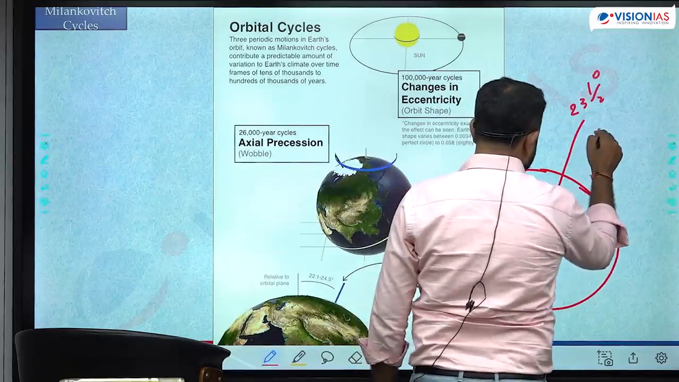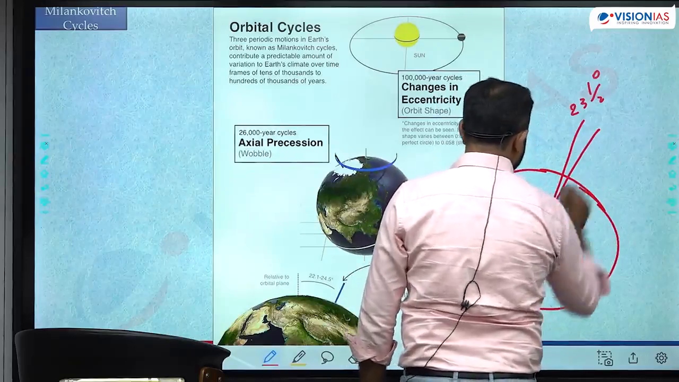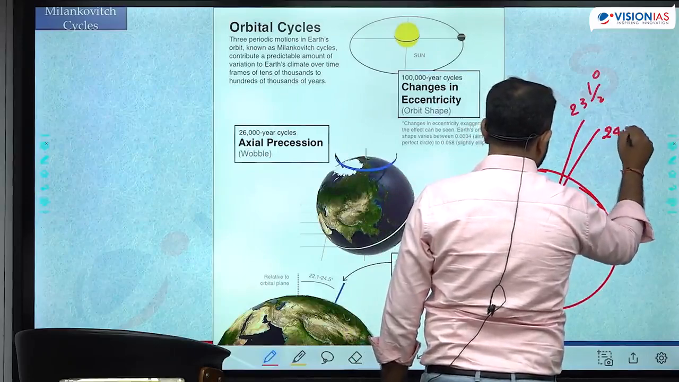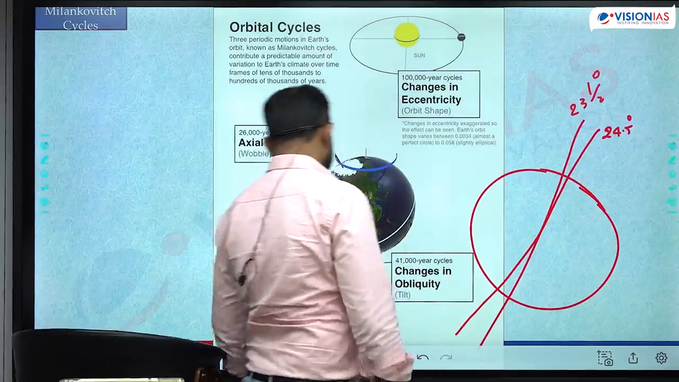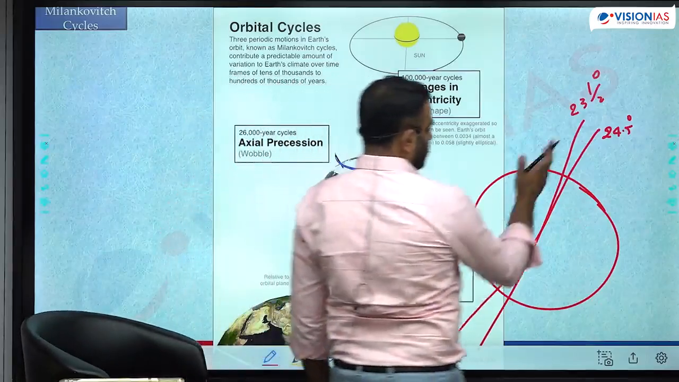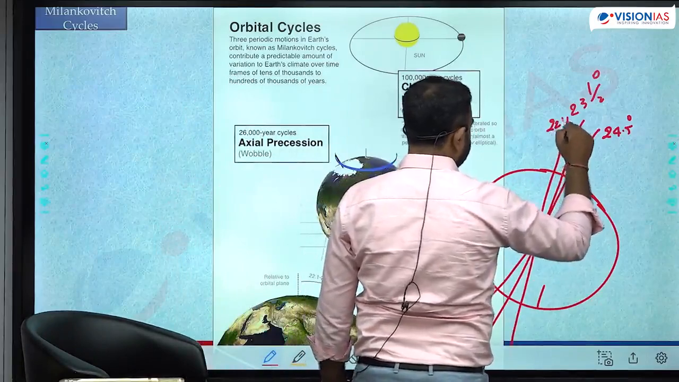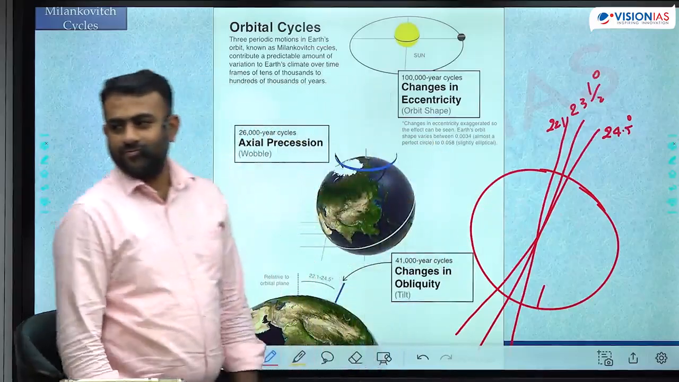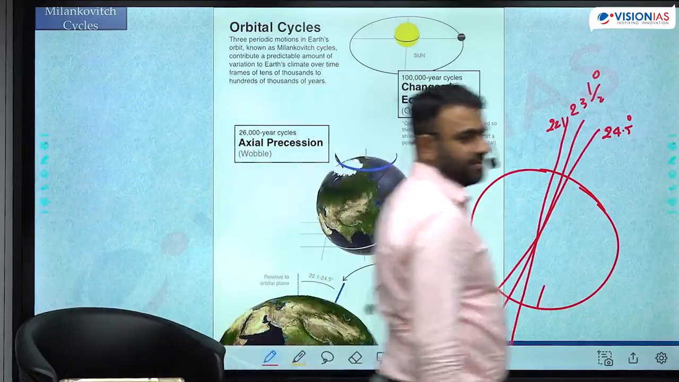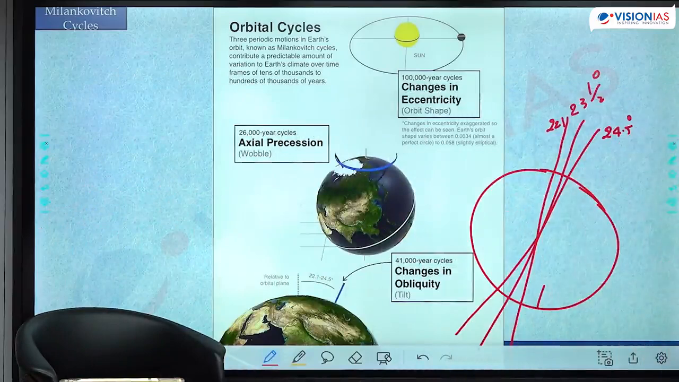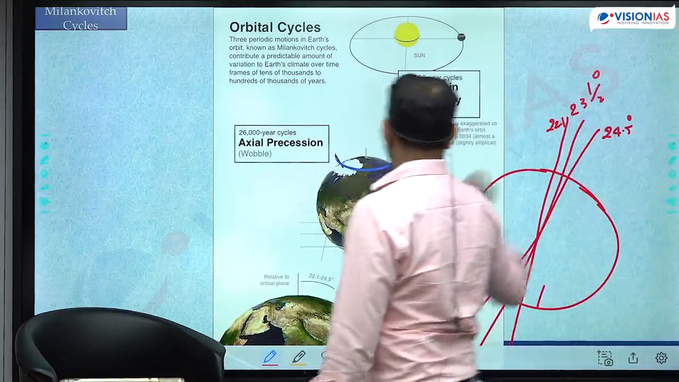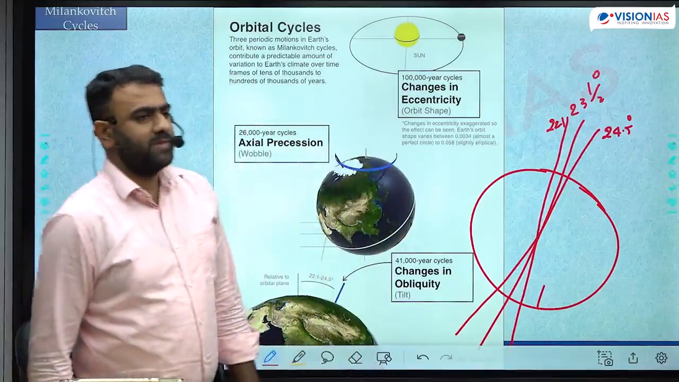Over a period of time, continuously it increases and comes to a maximum of 24.5 degrees. And once it reaches the maximum, again it starts to decrease, comes to a minimum of 22.1 degrees. It happens over a long period of time. Earth's axial tilt is not fixed. It varies from the maximum of 24.5 to a minimum of 22.1. इसके बीच में ही घूमता रहता है.